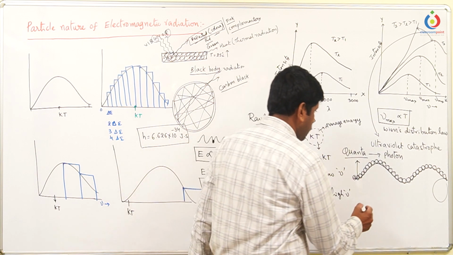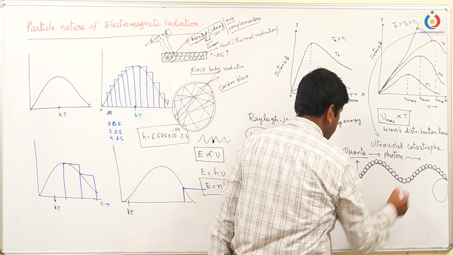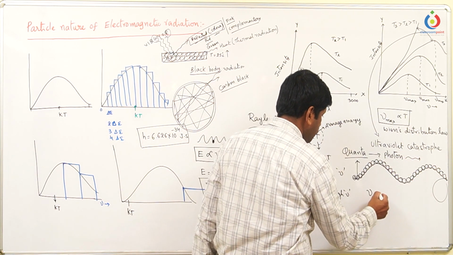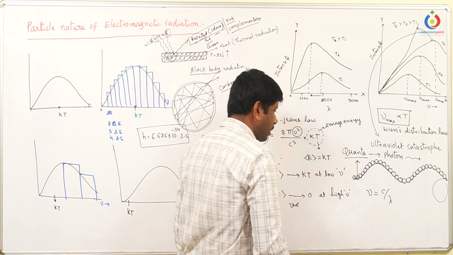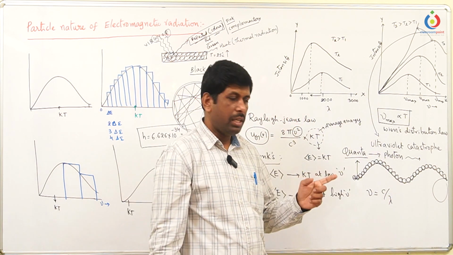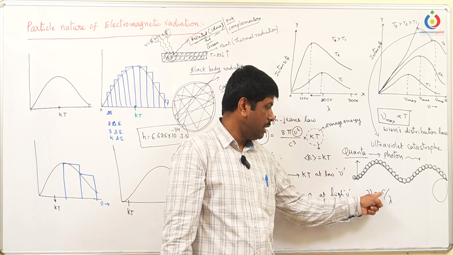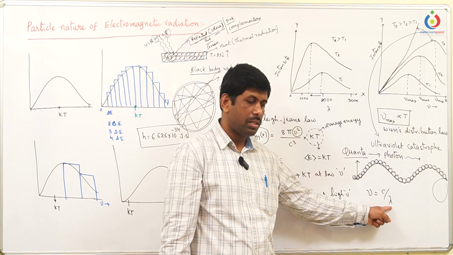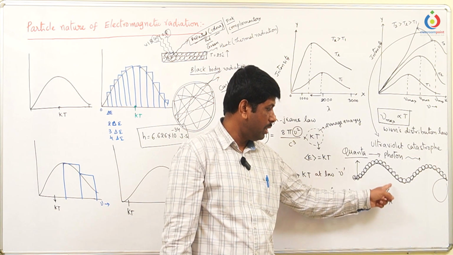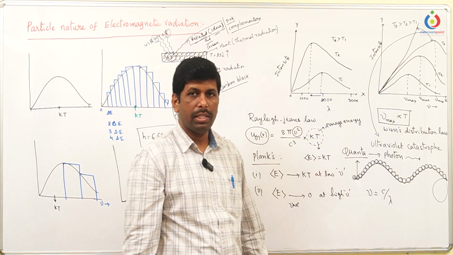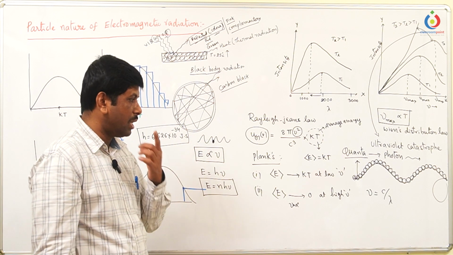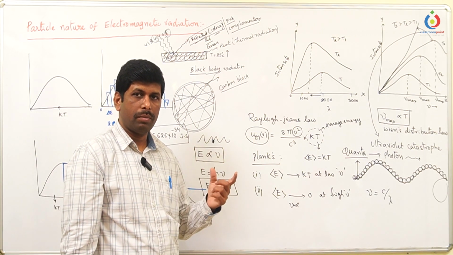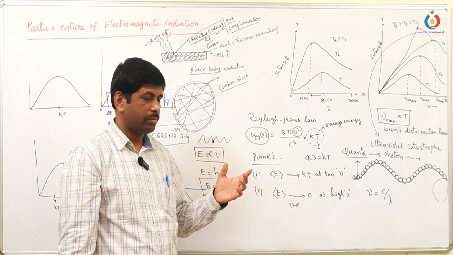And what happens when the photon changes the medium? We know that nu equals c upon lambda. When the photon changes the medium, c changes. That means the velocity of the light changes, and the wavelength changes. So these will cancel each other, so that the frequency remains the same. That means the energy of the photon remains the same, only its speed changes.